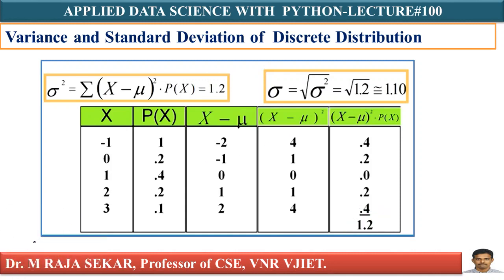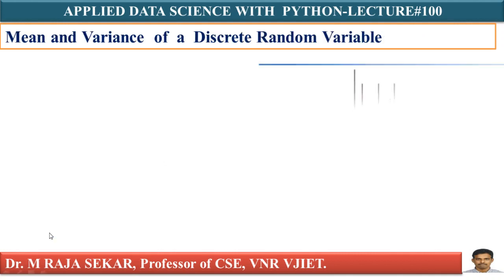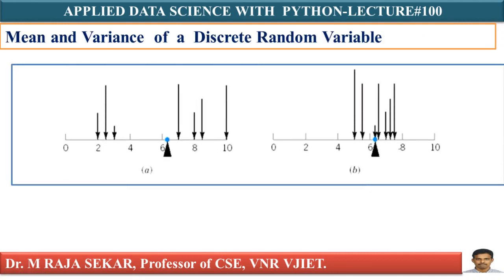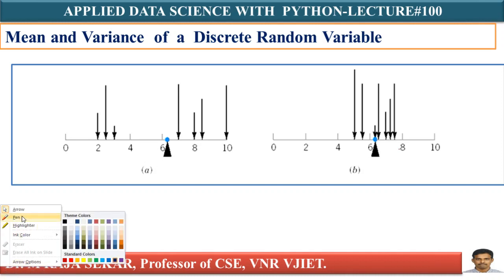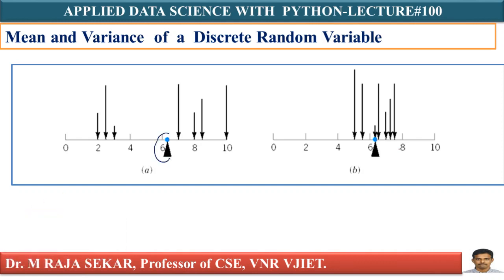Now you know how to calculate variance and standard deviation of a discrete random variable. If you observe carefully, just understand this figure. Look at pictures A and B. Mean is same for both distributions. Is it correct? Are they having same mean? Yes, they are having same mean. This is mean. Here 6, here also I have 6. Mean is same for both distributions, but look at the variance.